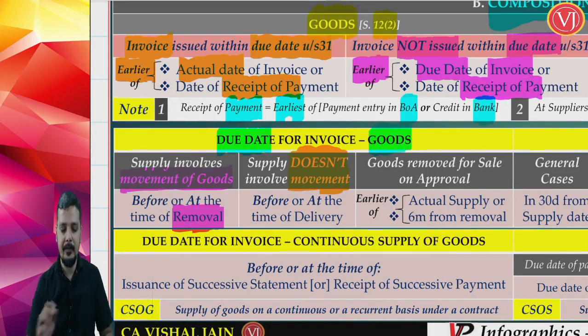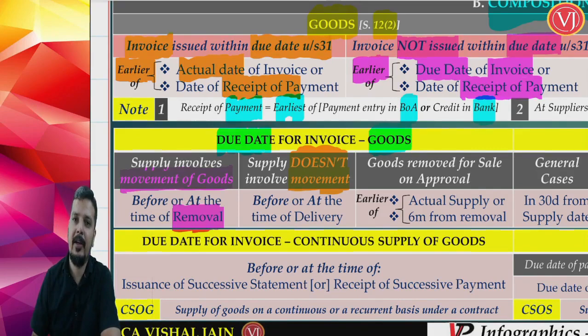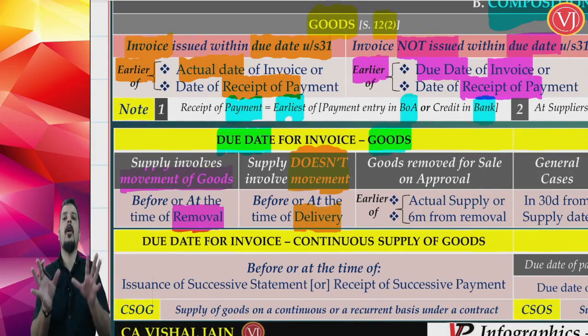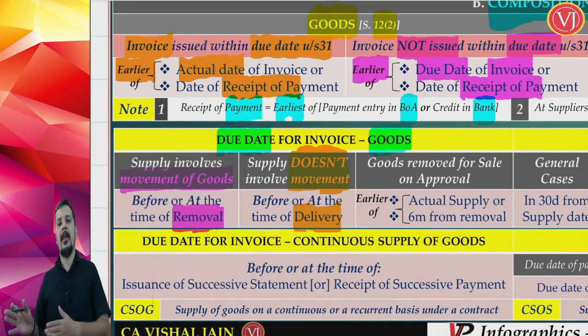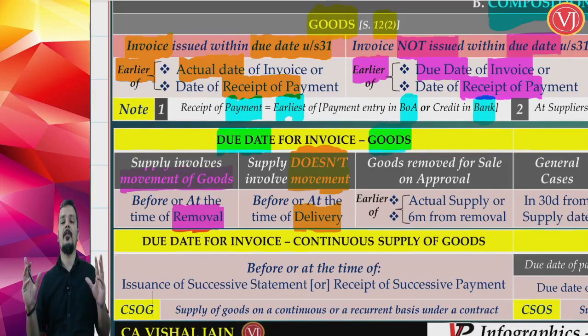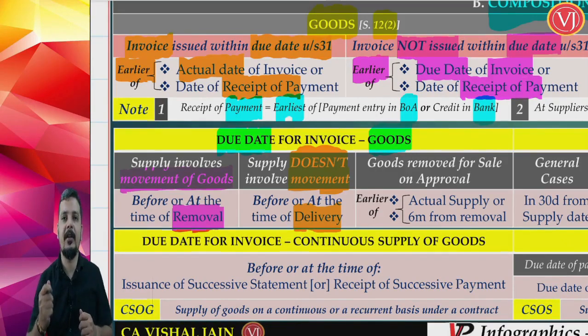In that scenario, invoice should be raised before or at the time of delivery, constructive delivery, which means before I hand it over to you, I should have raised the invoice. Before I tell you that I am leaving this premises, you can come and enter along with all the goods. We are not talking about premises. Premises is immovable property, no GST. We are talking about the movable items, all these equipments, all these furnitures. There is sale of these, but there is no movement. So I should raise the invoice for these furnitures and equipments before handing over to you, before constructively giving it to you.